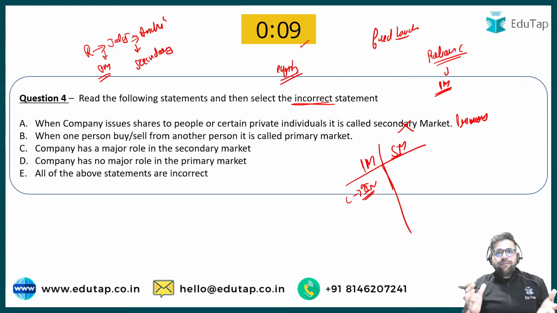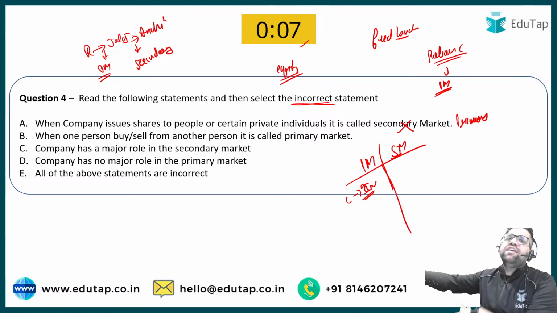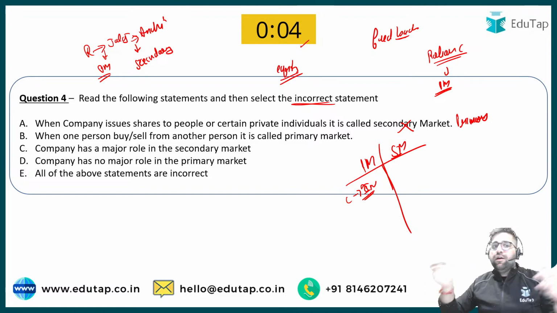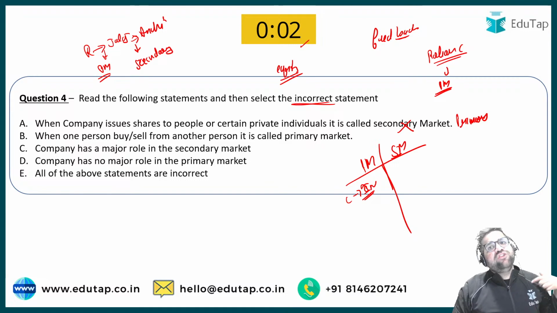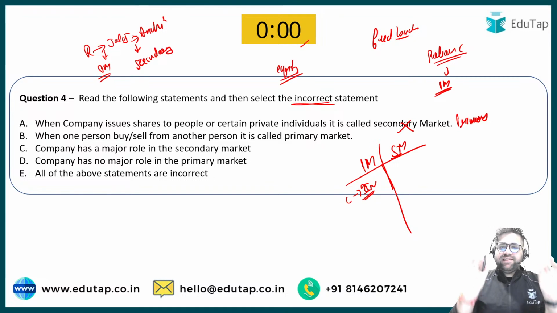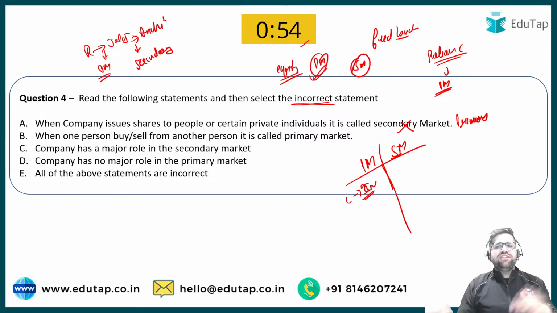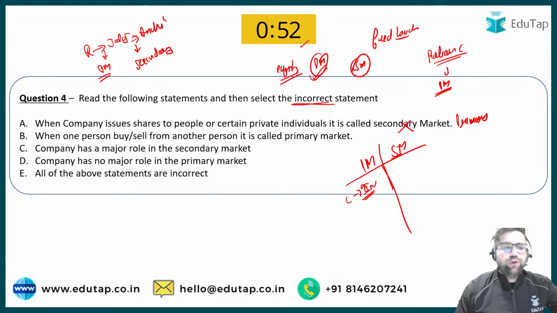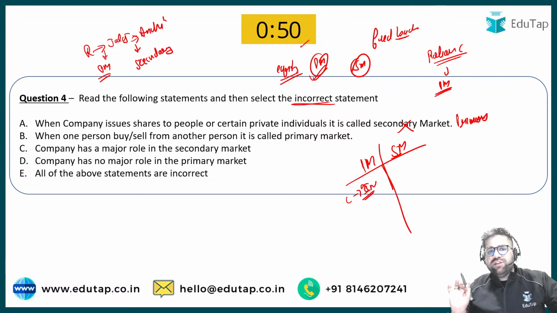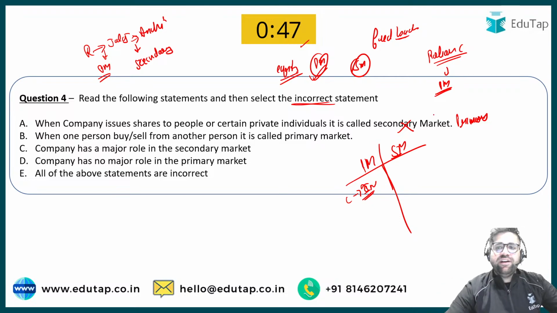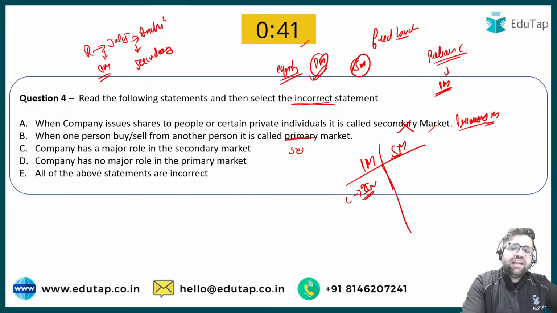So under secondary market, I will sell shares to another investor, but under primary market, the company will issue me the shares directly. Basically you just have to remember that under primary market, the company's role is very important. Under secondary market, investors will deal within themselves. Now let's try to solve this question. When a company issues shares to the people or certain private individuals, it will be primary market. When one person buys from and sells to another person, it is known as secondary market. So A and B both are incorrect.